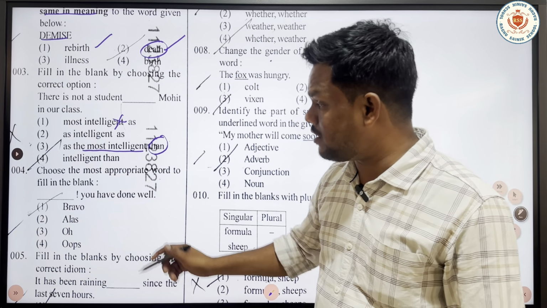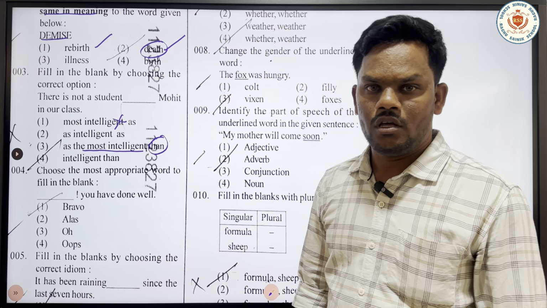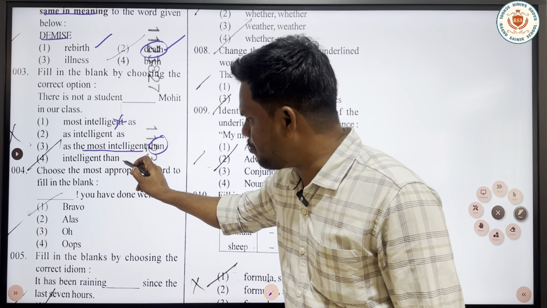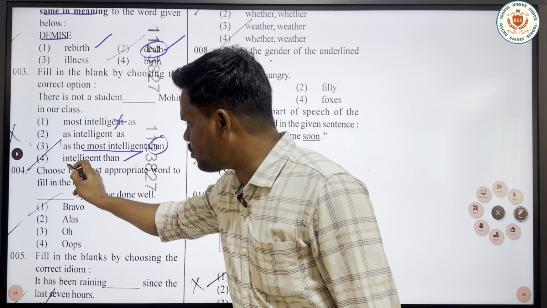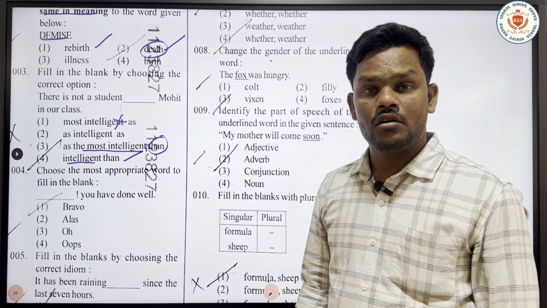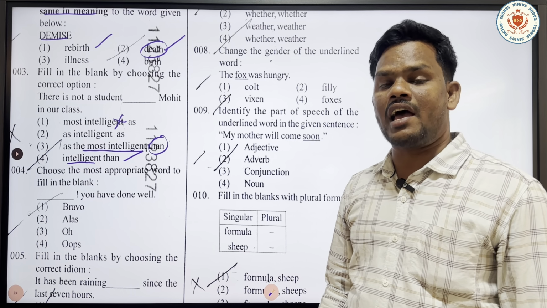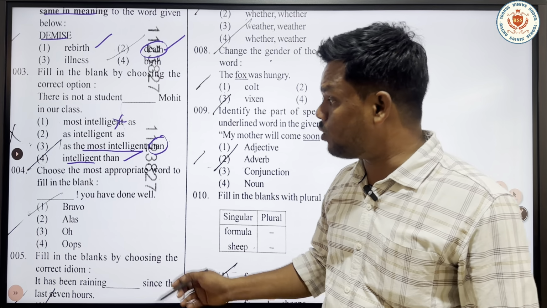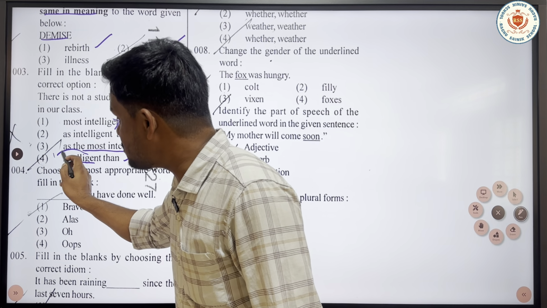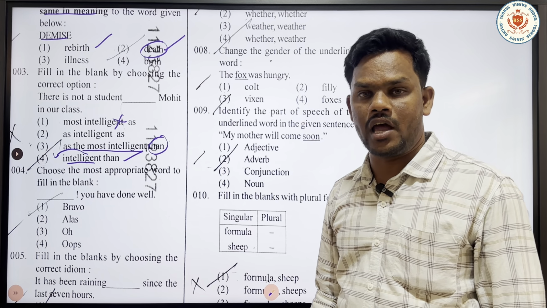And option 4 is intelligent than. You all know that than comes in comparative. Of course, prior to that we have got an adjective, that is intelligent. But we cannot take intelligent as a comparative adjective. For it to work as a comparative adjective, we'll have to use more intelligent than.